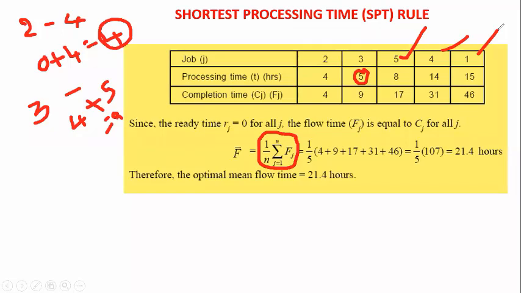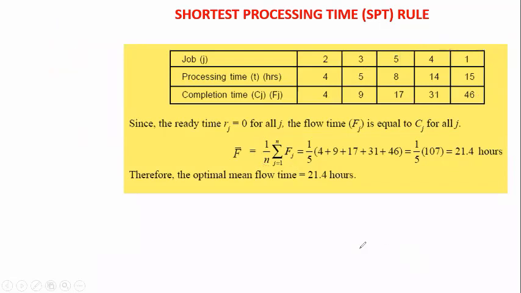The completion times we calculated are 4 hours, 9 hours, 17 hours, 31 hours, 46 hours. These are the completion times of the jobs. Now we add these Fj values, with 1 by n where n equals 5: 4 plus 9 plus 17 plus 31 plus 46. In total we get 21.4 hours. This is the optimal mean flow time. In our problem they are asking to calculate the optimal minimum flow time, and so we calculated it here.